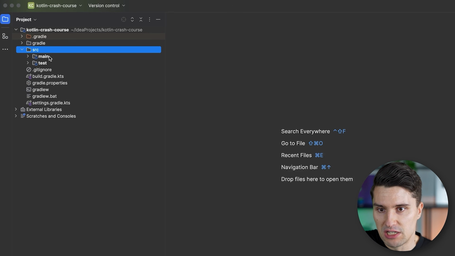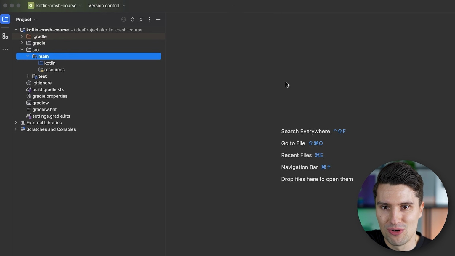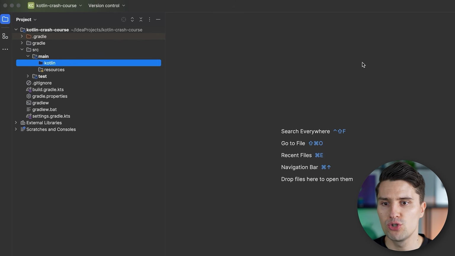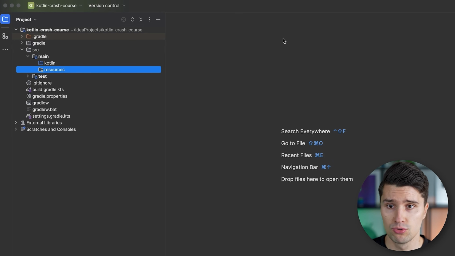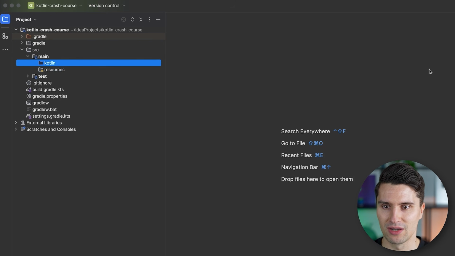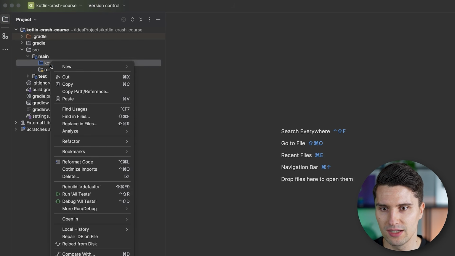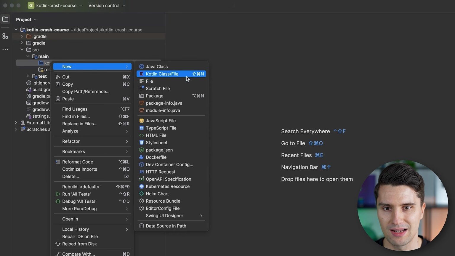Specifically here inside of this main, so that contains our main code that really includes the code for the actual program we are developing. And then we have this Kotlin folder in which we can now place our real Kotlin files where we type our Kotlin code. There is also a resources folder, which could be used if you maybe want to include some images or external files in your code. We don't need this here. We just want to go to this Kotlin folder, right click here and create a new Kotlin class or file.